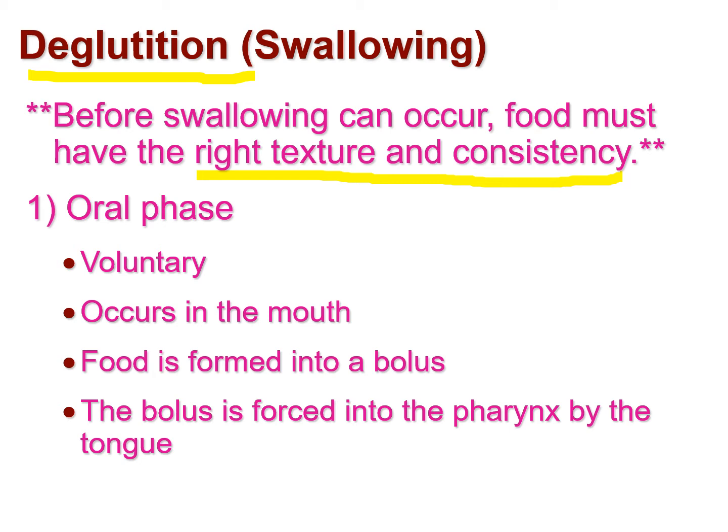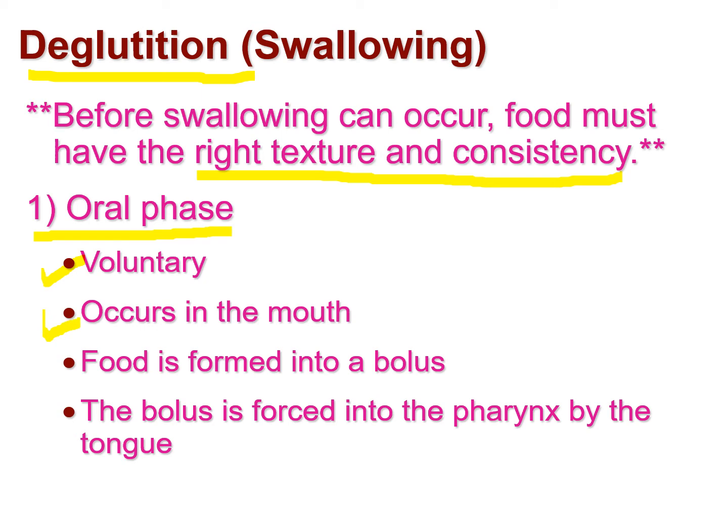Now this process of deglutition has its own phases. The first phase is the oral phase, which is a voluntary phase. Voluntary because it is controlled by us. We can control how much we are going to chew, and how much we are going to mix the saliva properly with the food. And it occurs in the mouth.